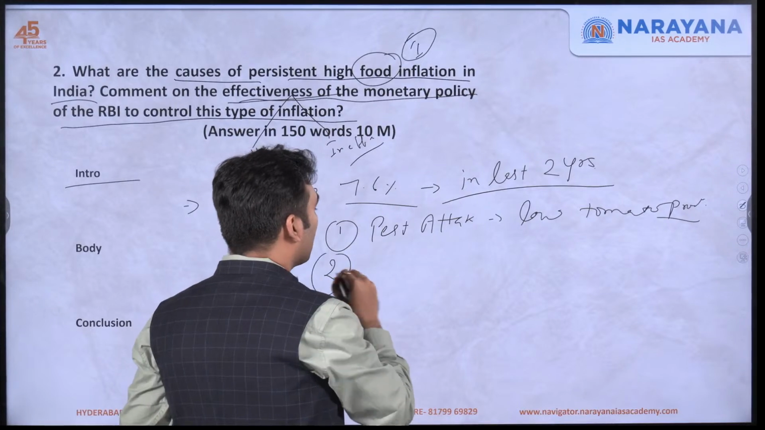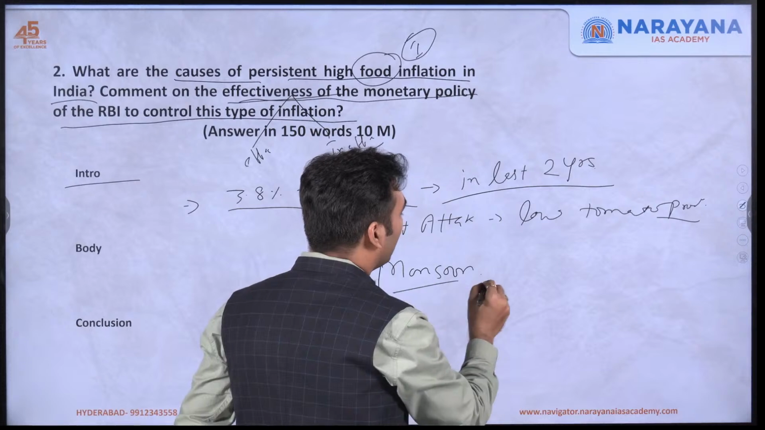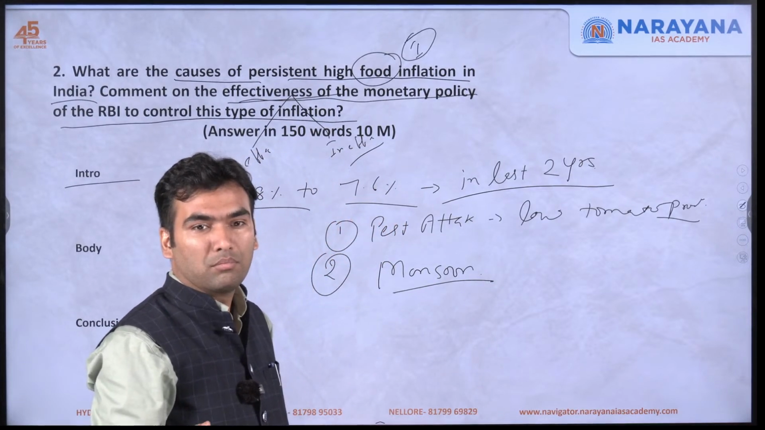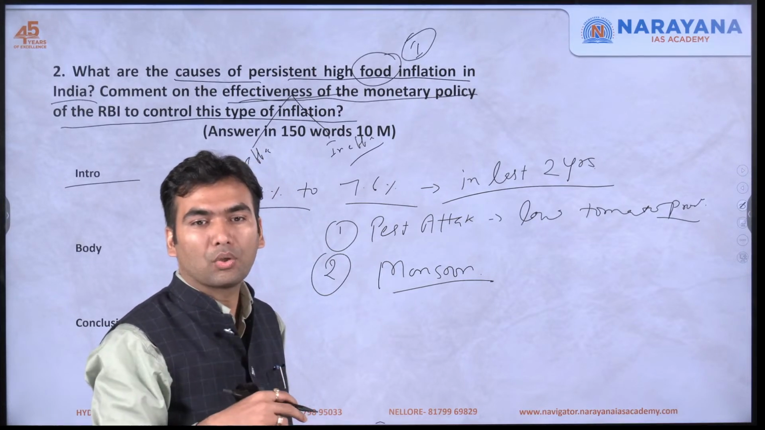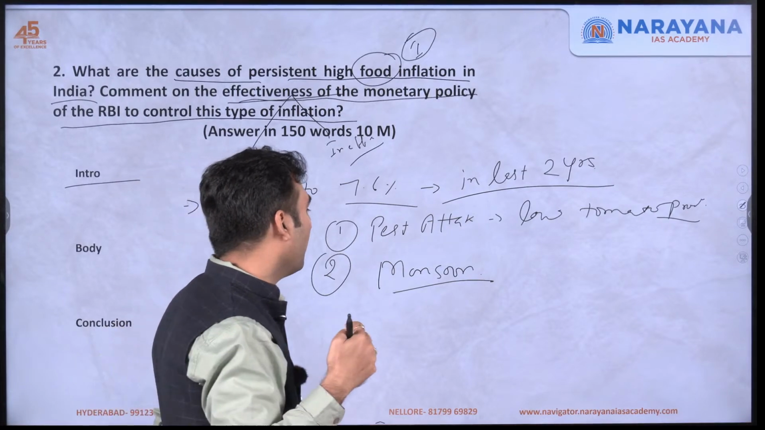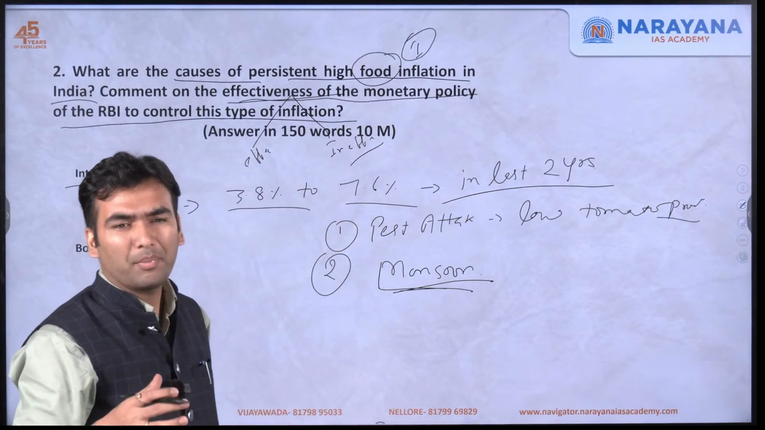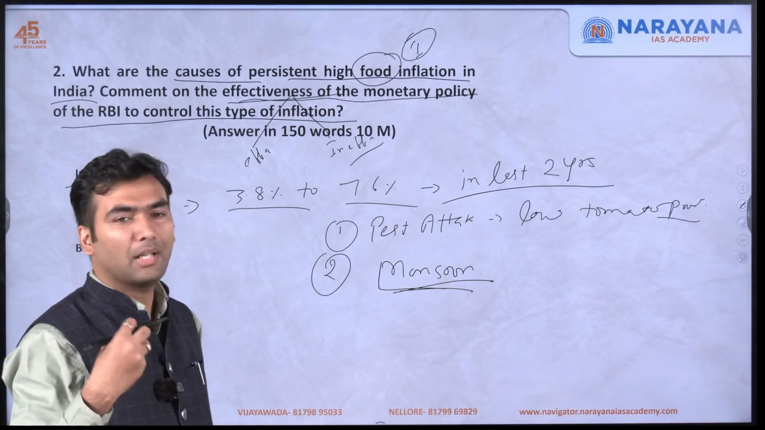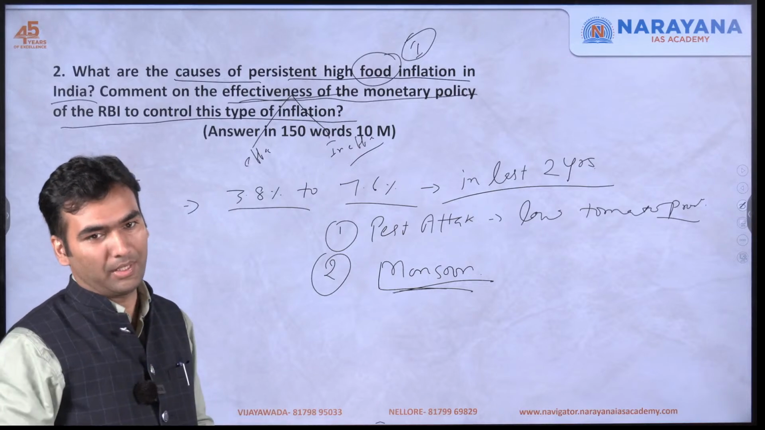The next is variable monsoon. If there is El Nino or La Nina, either there is less rainfall, where there is drought, then production will go down. When there is flood, then also production will go down. So this variability in monsoon is also a reason, and around 50% of our agriculture is dependent on monsoon. Because of this rain-fed nature of our agriculture, food production is very variable.